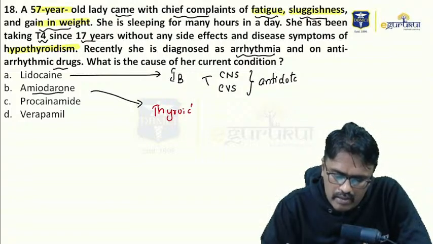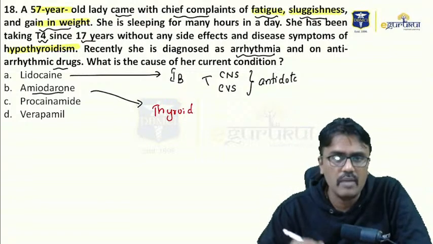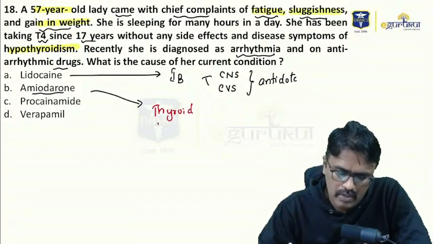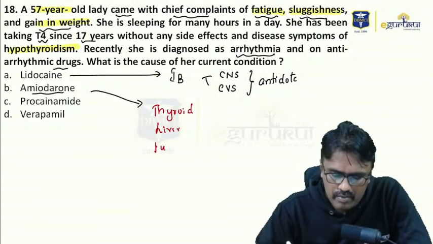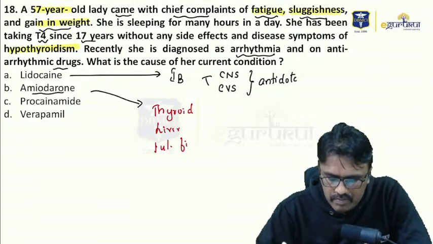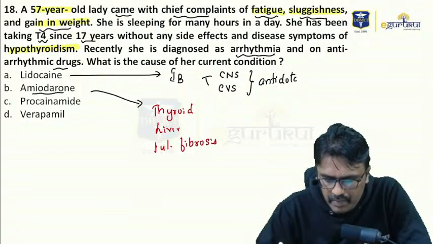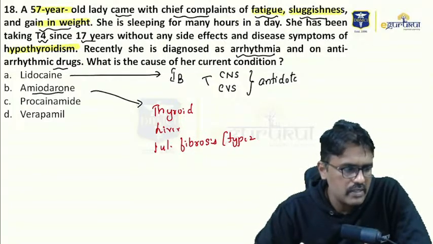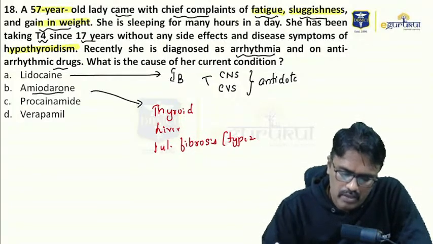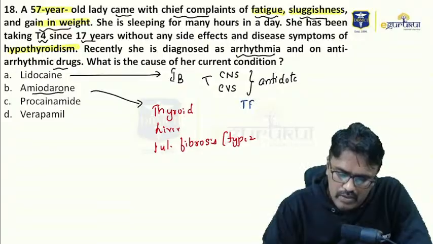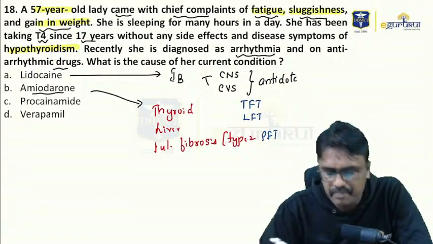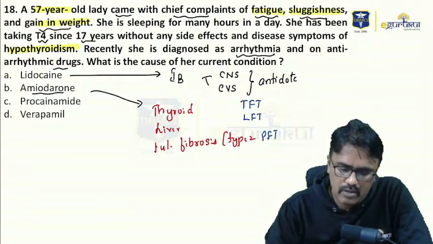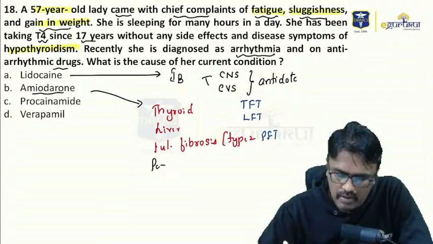So it can produce thyroid dysfunction. That means it can produce both hypo and hyperthyroidism. It can cause liver cirrhosis and pulmonary fibrosis, and particularly affects type 2 pneumocytes. So that's why when we start a patient, we have to monitor thyroid function test, liver function test, and pulmonary function test. Not only this, it will also cause peripheral neuropathy,